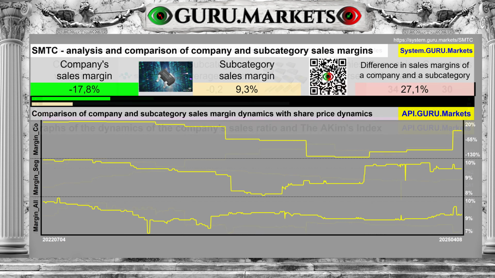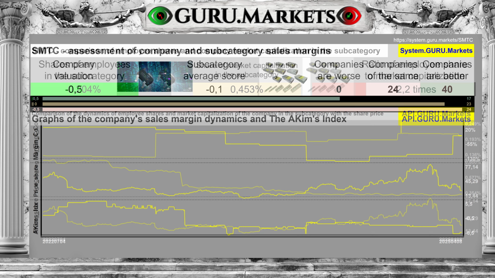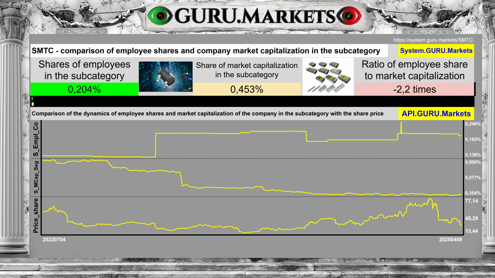The margin is minus 17.8%, with an average for the subcategory of 9.3%. The difference between the subcategory average and the company's performance is 27.1%. Assessment of sales margins in comparison with the indicators of companies in the subcategory: tolerable, minus 0.5 points.